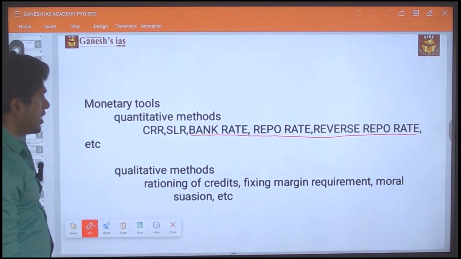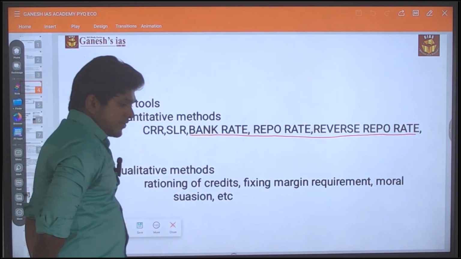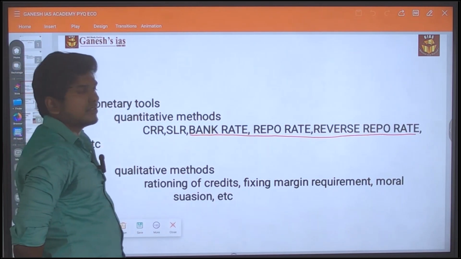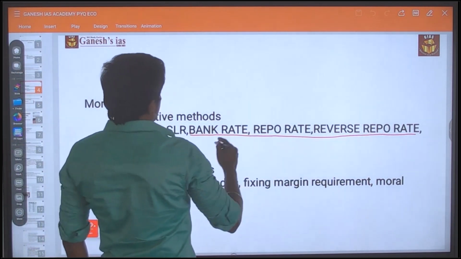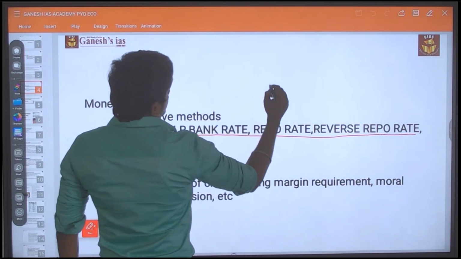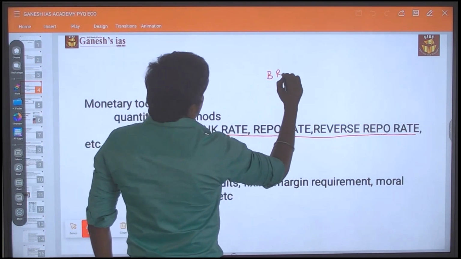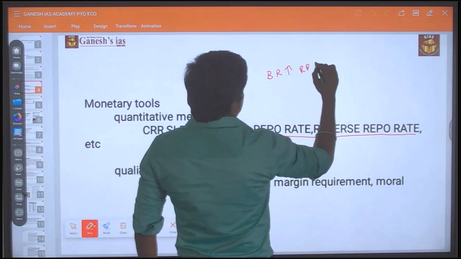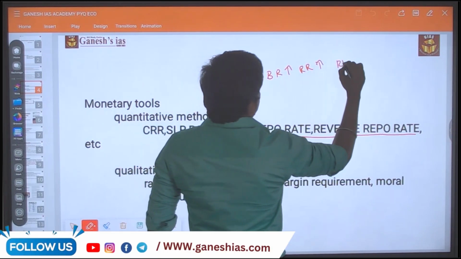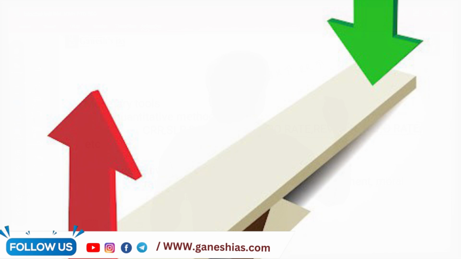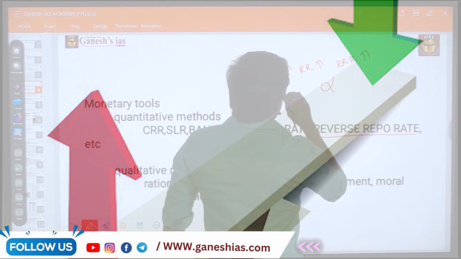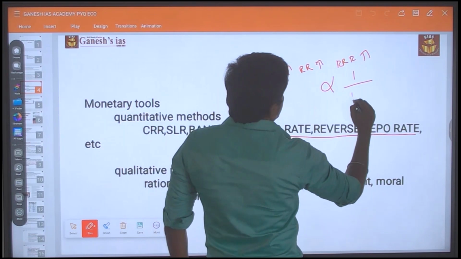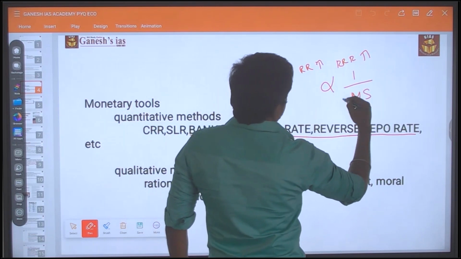With the knowledge of these things you can easily answer the question. If you increase the bank rate, repo rate, or reverse repo rate, it means that bank rate, reverse repo rate and repo rate all have an inverse relationship with the money supply.